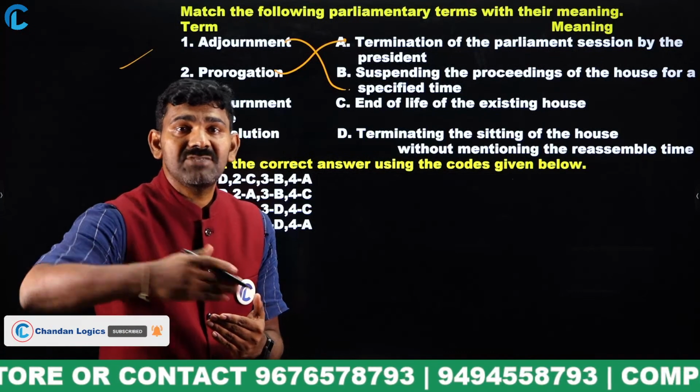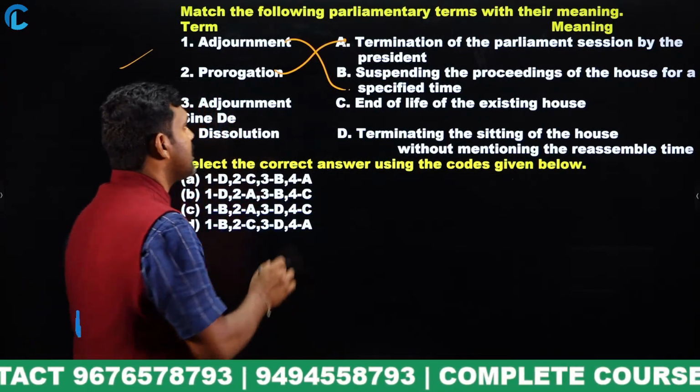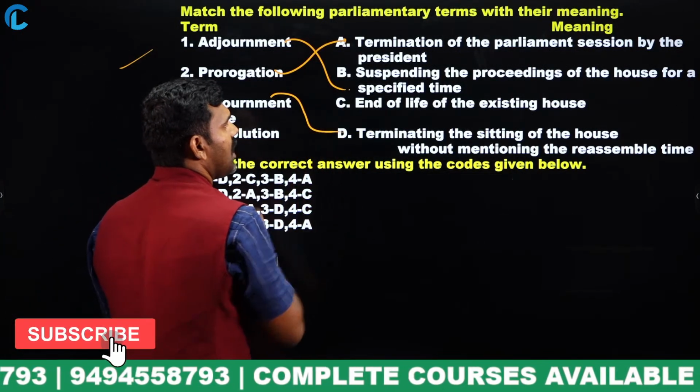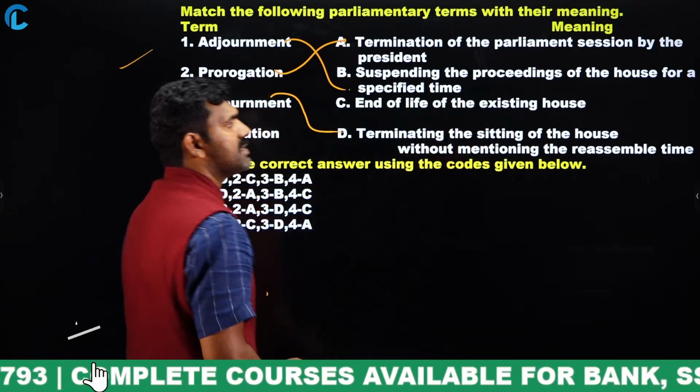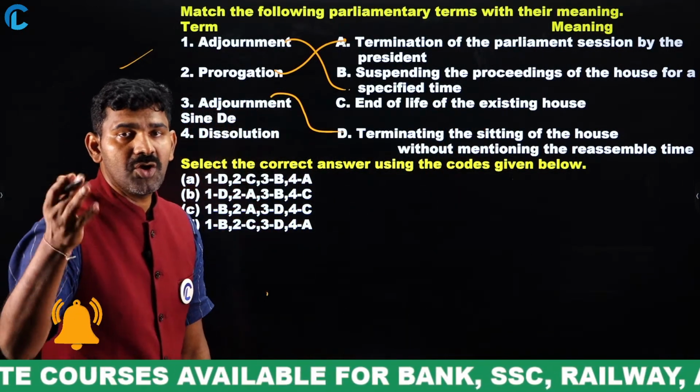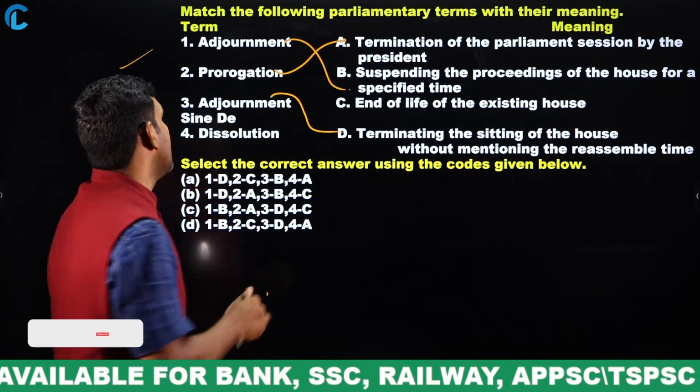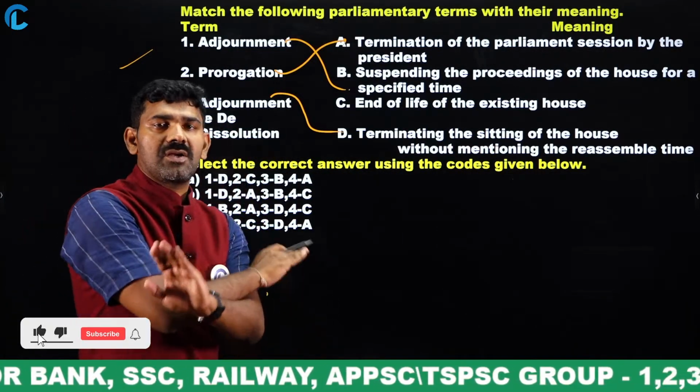So you are not specifying the specific time. So what does it mean? Terminating the sitting of the house without mentioning the reassemble time. Sine die: you are not going to tell when you are going to come again. Dissolution of the house: you are ending that house.